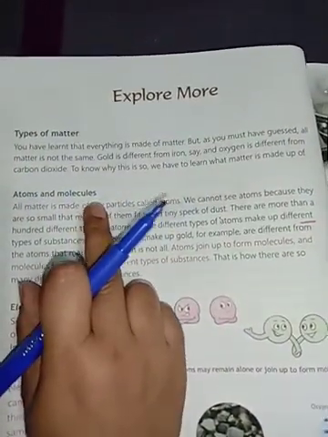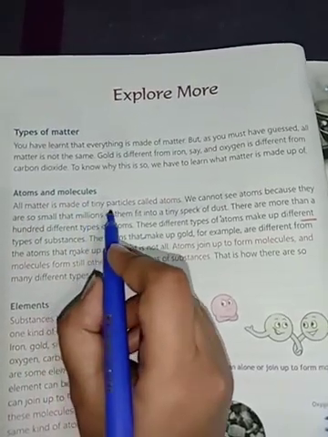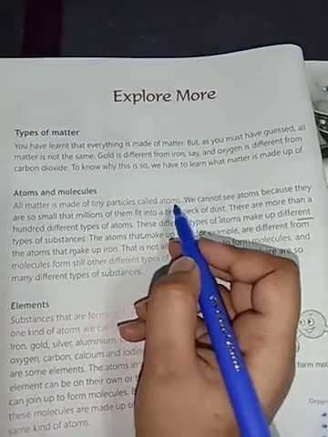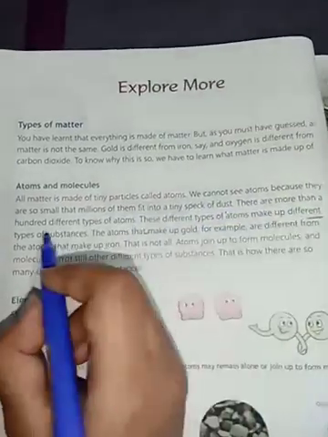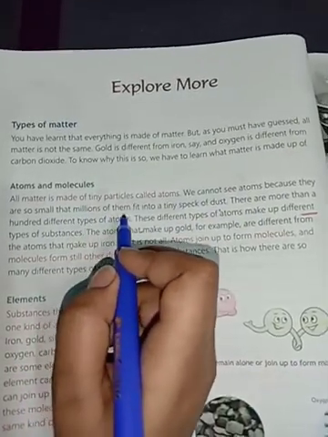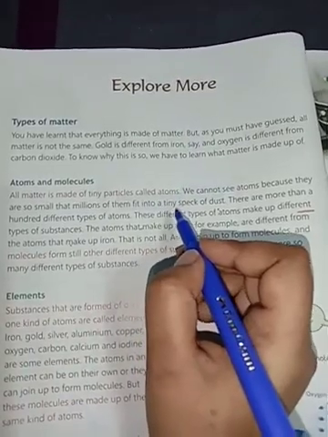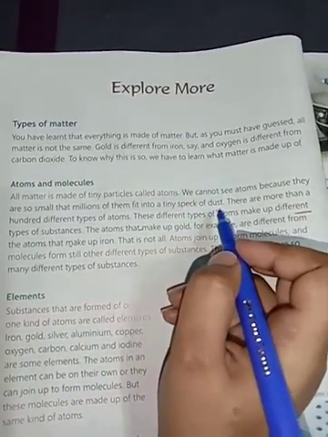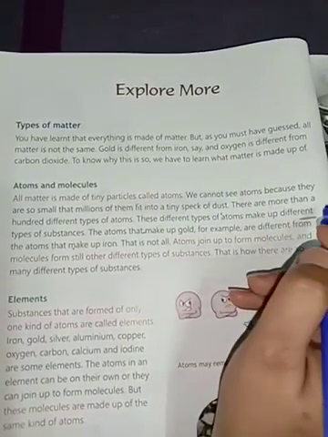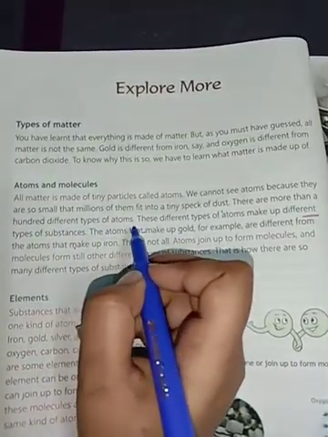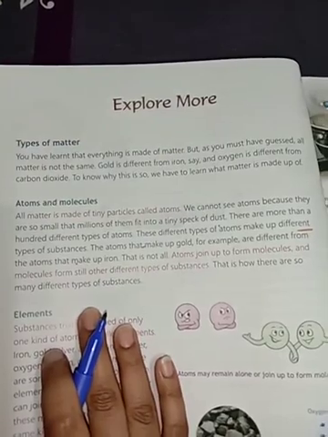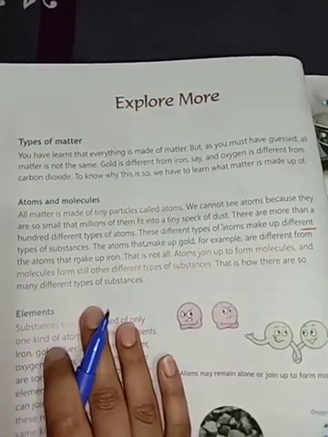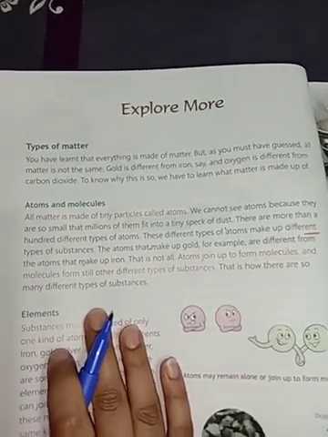Atoms and molecules. All matter is made up of tiny particles called atoms. We cannot see atoms because they are so small that millions of them fit into a tiny speck of dust. There are more than 100 different types of atoms.